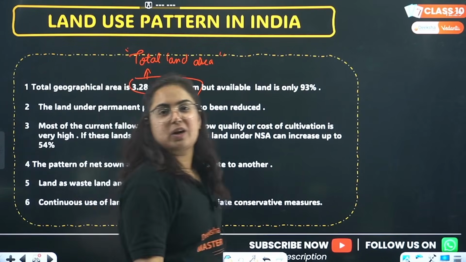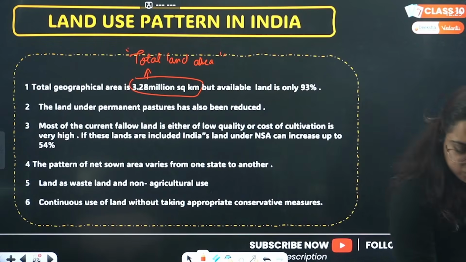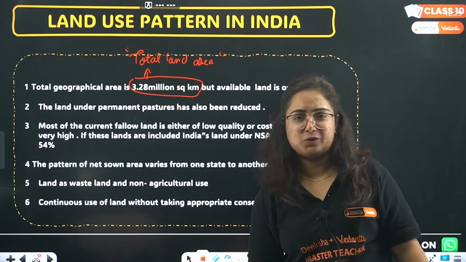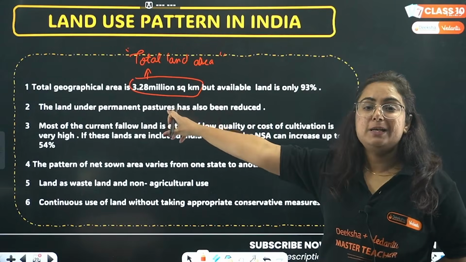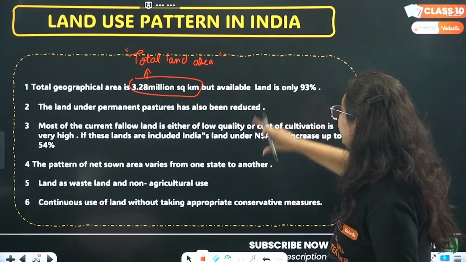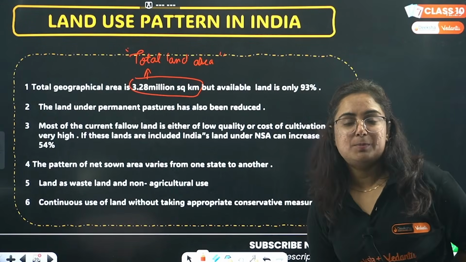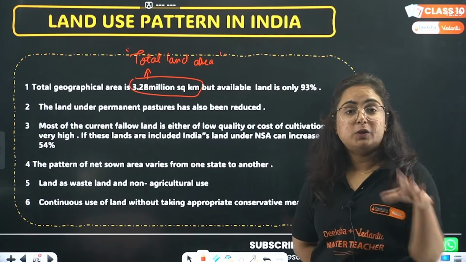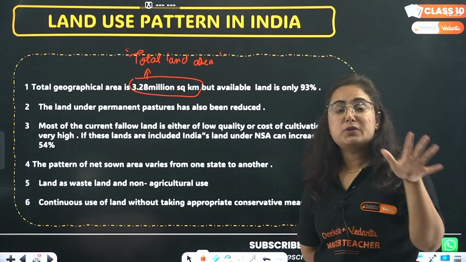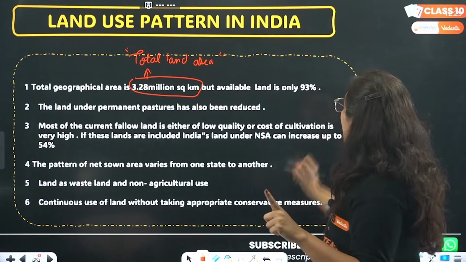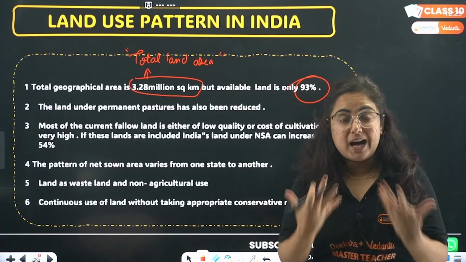India size and location, class 9th, if you remember, and if you feel like, ma'am, please don't let us go back to class 9. So the total geographical area is 3.28 million square kilometer, but do you feel that 100% of it is being used by India? No. Not at all. Only 93%. Why?